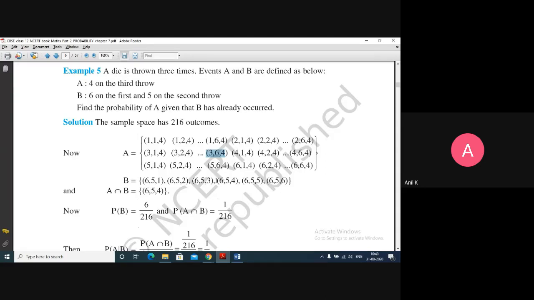So there is only one element, 6, 5, 4. So probability of A after B: A intersection B has only one element, so it is 1 upon 216, upon probability of B, which has 6 elements, so 6 upon 216. It will be 1 upon 6.